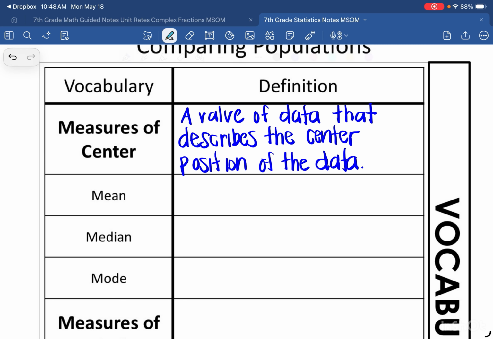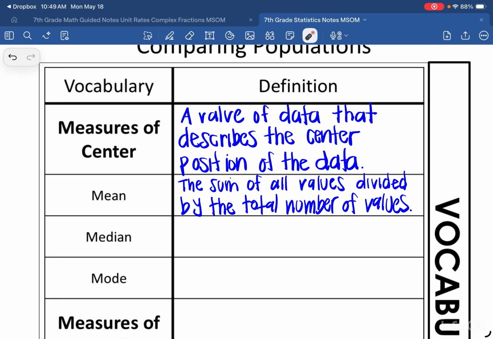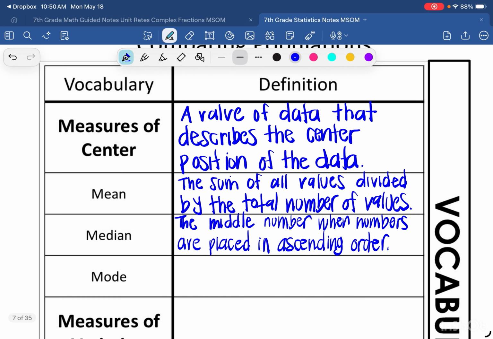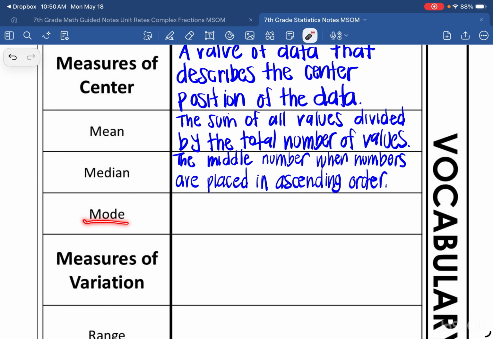First of all, the mean is the sum of all values divided by the total number of values. The mean is often referred to as the arithmetic mean or often called the average as well. The median is the middle number when numbers are placed in ascending order. Lastly, the mode is the number or numbers that are repeated most often.